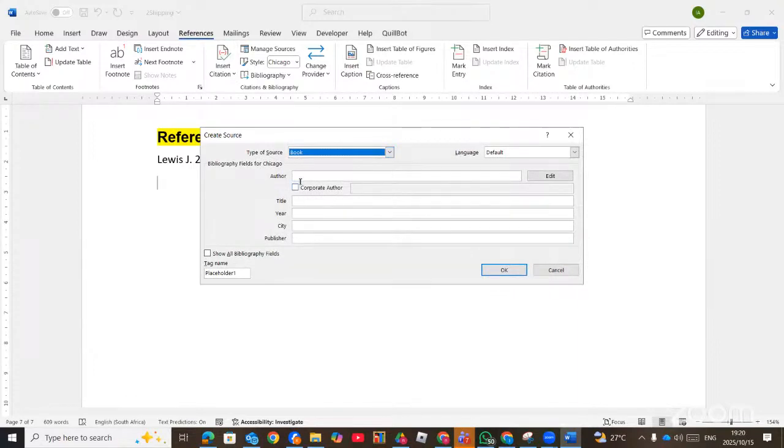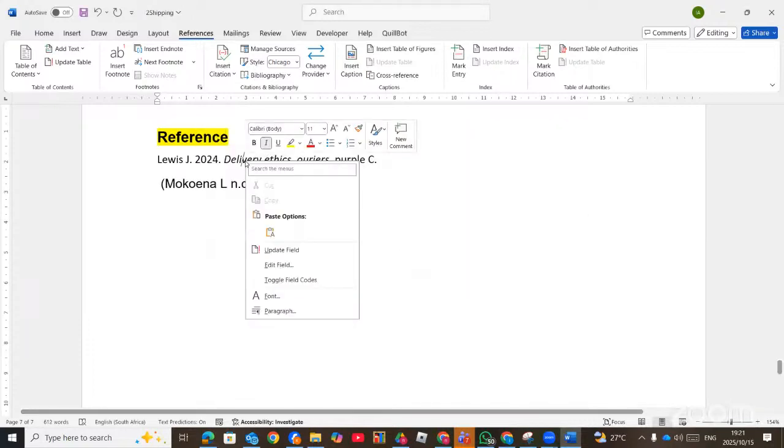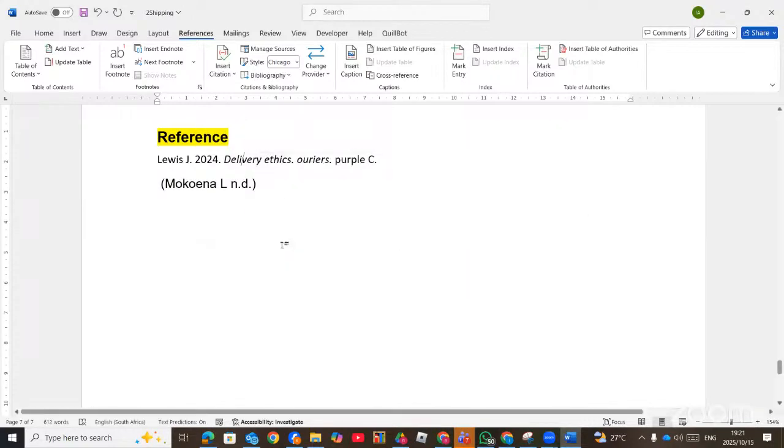Right. So here I can type Mokoena L. Then you put a comma. Don't forget to put a comma so that it doesn't give you a problem. Then you type the title there, and then also the publisher. So now when you update, it's going to give us these two. Right, because I did not type the heading.